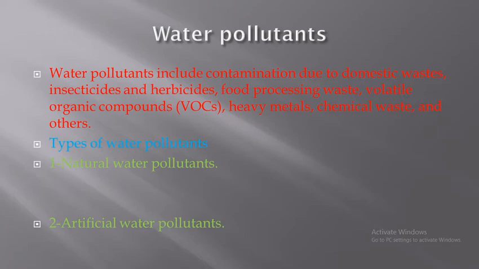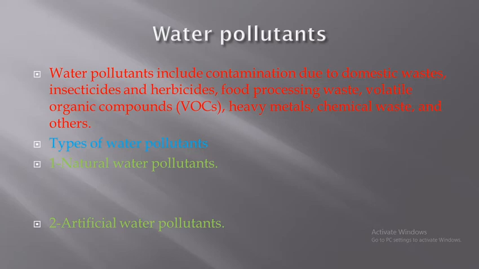There are two types of water pollutants. The first one is called the natural water pollutants, and the second is the artificial water pollutants. Let's start with what the natural water pollutants are. They may arise from natural phenomena such as volcanic eruption, death of living things, lightning, and accompanying thunderstorms.